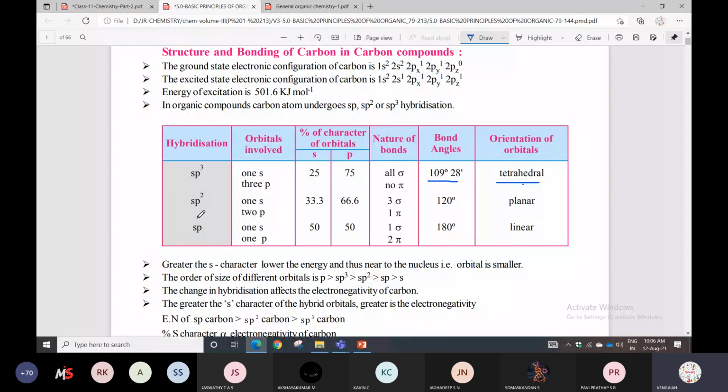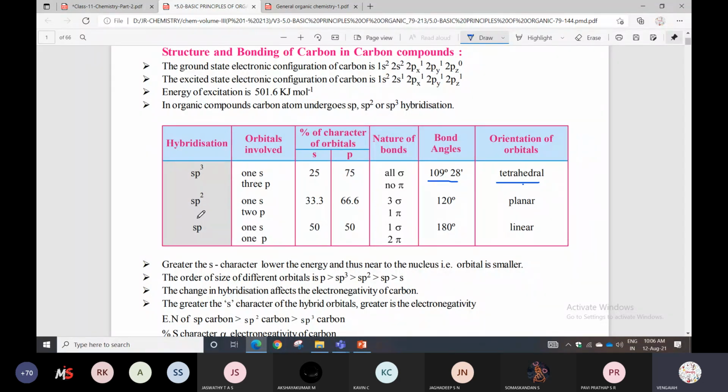So 0 pi bonds will be sp3 hybridization. 1 pi bond is sp2 hybridization. 2 pi bonds will be sp hybridization. And they have also given the s character. Next one, bond angle also given.